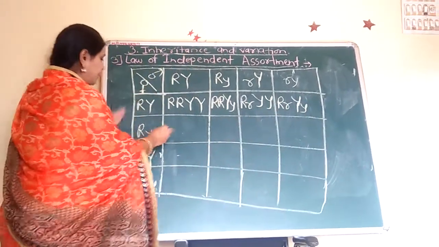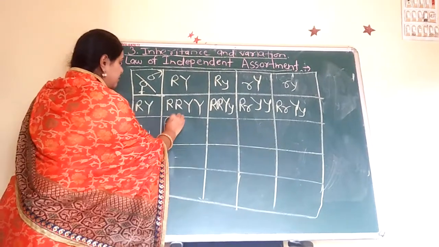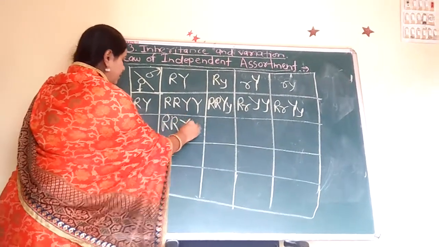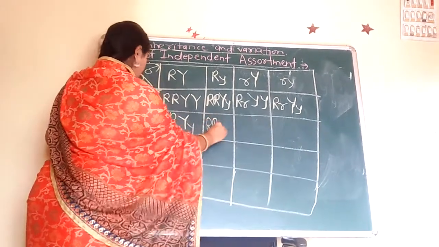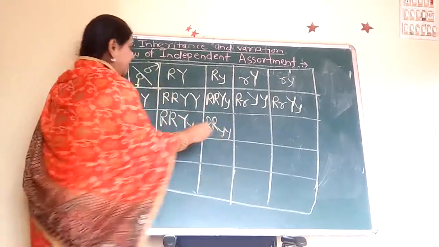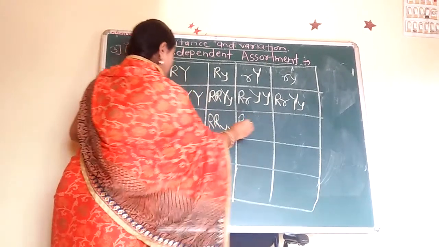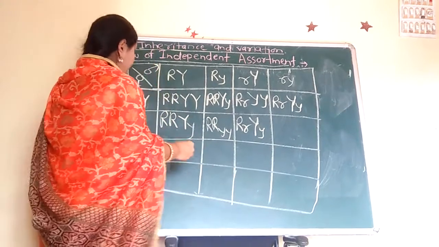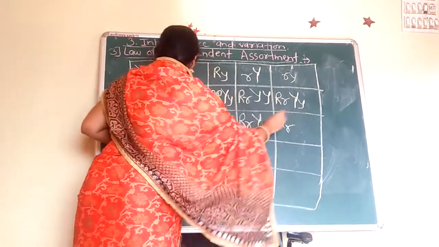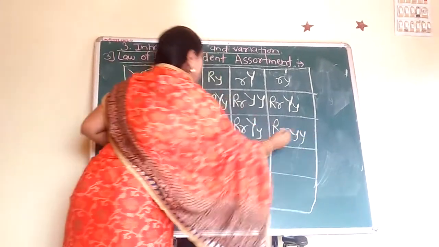Then this gamete, that is the capital R, capital R, capital Y, small y. Then capital R, small y. Then capital R, small r, capital Y, small y. Then capital R, small y, small y.